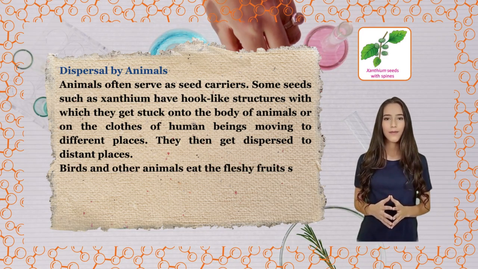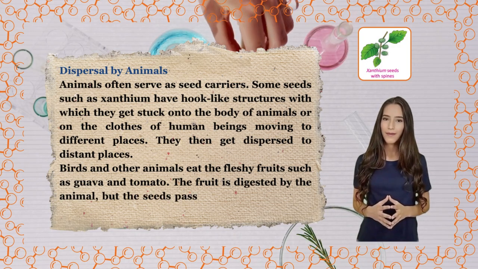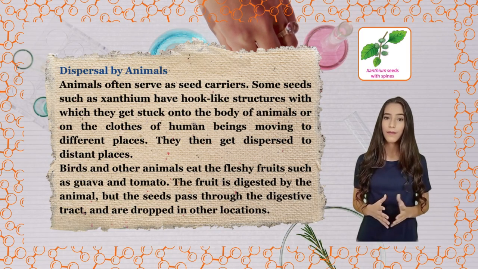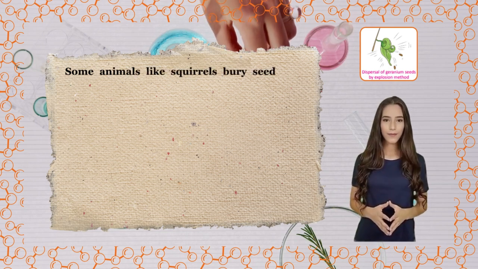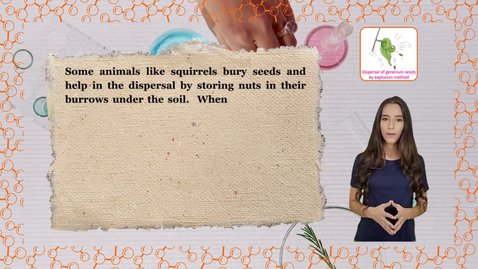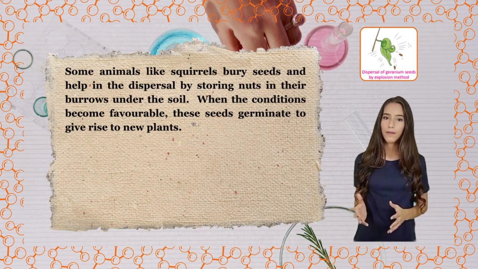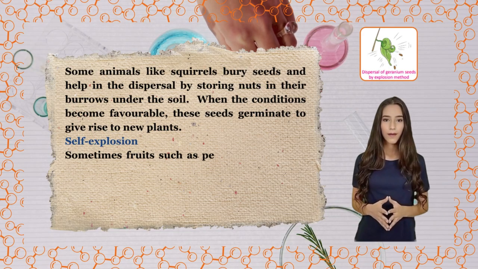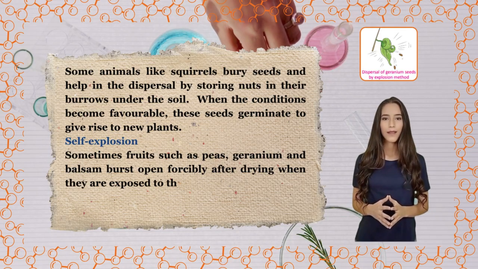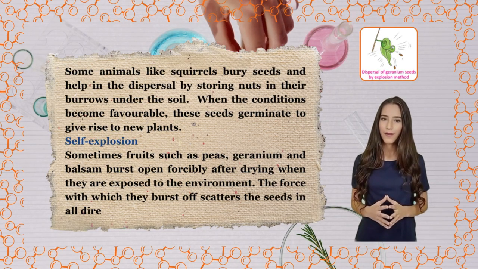Birds and other animals eat the fleshy fruits such as guava and tomato. The fruit is digested by the animal, but the seeds pass through the digestive tract and are dropped in other locations. Some animals like squirrels bury seeds and help in the dispersal by storing nuts in their burrows under the soil. When the conditions become favorable, these seeds germinate to give rise to new plants. Self-explosion. Sometimes fruits such as peas, geranium and balsam burst open forcibly after drying when they are exposed to the environment. The force with which they burst off scatters the seeds in all directions.